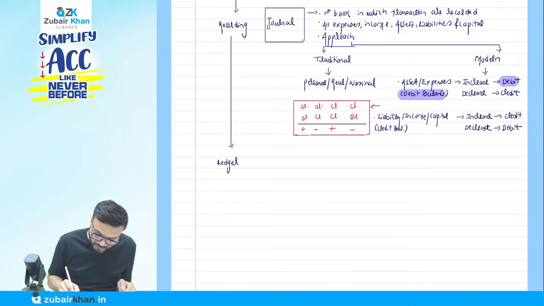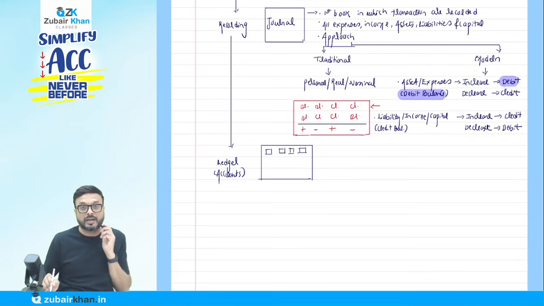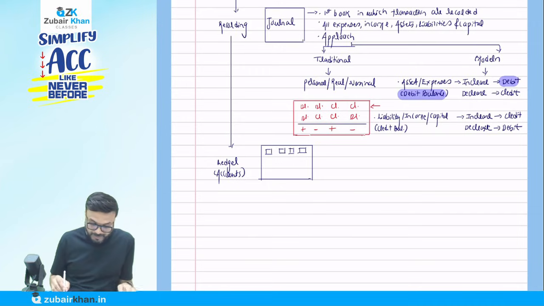Ledger is the name of another book in which there are so many accounts. Let me tell you what this is. After the journal, we have this next book, and we call it the ledger. In the ledger, I have so many small boxes. I will explain that here.